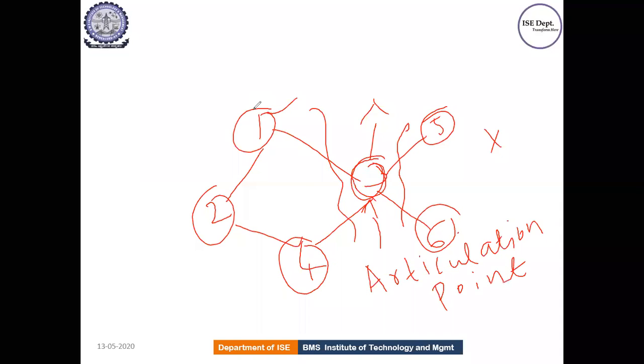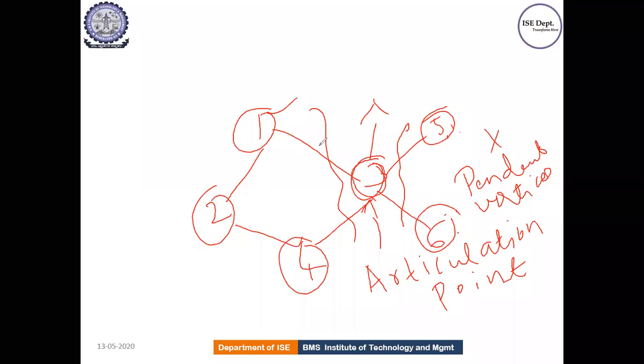So these vertices, whatever you can see, 5 and 6, you call them pendant vertices. Okay, they are called pendant vertices. So if a graph has pendant vertices, you cannot form a Hamiltonian cycle. So that is one observation you all should make a note of. Okay, is this clear? So what is an articulation point? What are pendant vertices? It should be clear for you all.